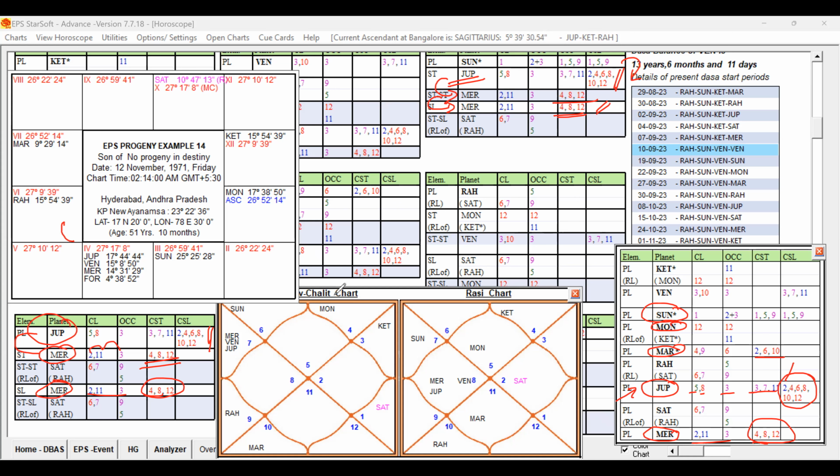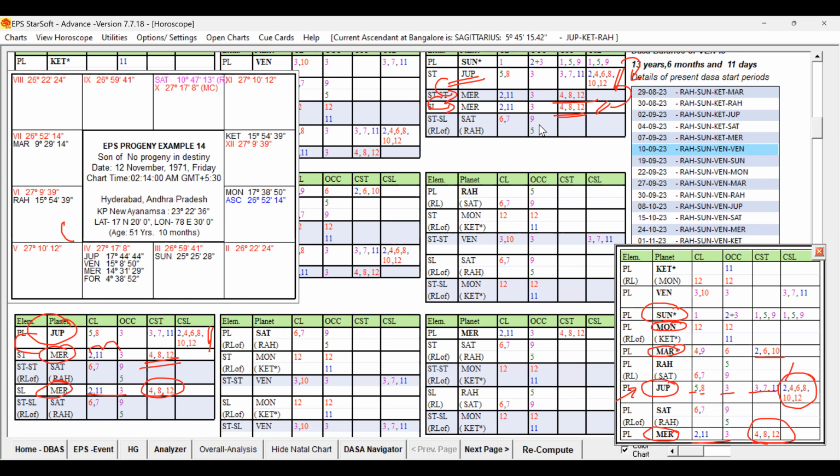Now, unfortunately, the fifth lord itself is weak, the star level and sublord are weak, and the fifth sublord is also in the star of an unfavorable planet, further supported by the 2A level and sublevel planets. So that too, they are all conjoined together. I mean, Jupiter and Mercury are conjoined, ruling planets are fast. So that way it is not very strong. So it indicates destiny is weak. So the native is not destined to have a progeny in his lifetime. That is the destiny this native has got.